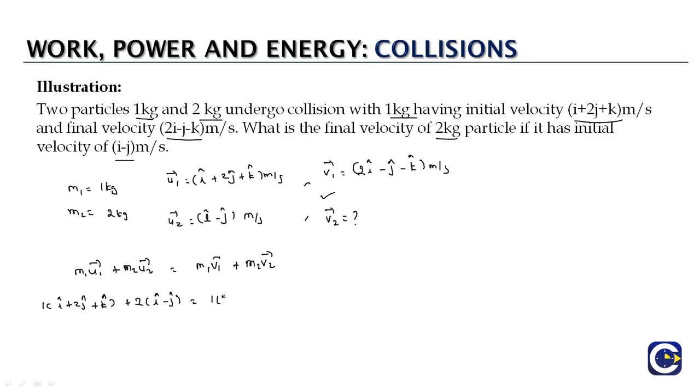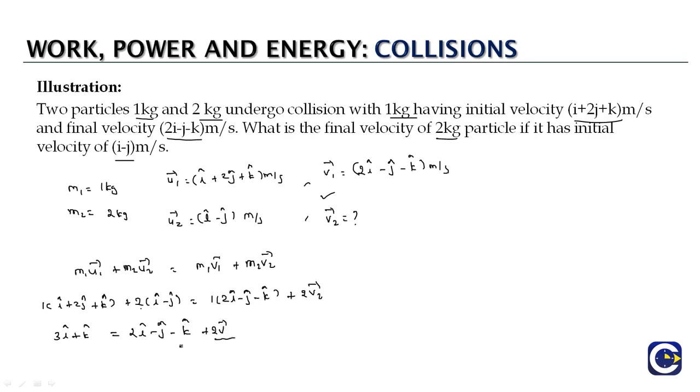1 into 2i minus j minus k plus 2 into the v2 bar. This v2 bar is what we are trying to find. Now on the LHS, 1 into i is i, 2 into i is 2i, so totally it will be 3i. 1 into 2j is 2j, and 2 into minus j will be minus 2j, so both of them will cancel, and 1 into k will be k. This is what we have on the LHS, equal to 1 into 2i is 2i, 1 into minus j is minus j, 1 into minus k is minus k.